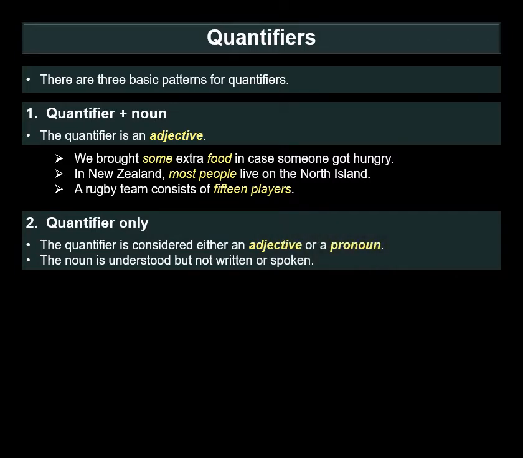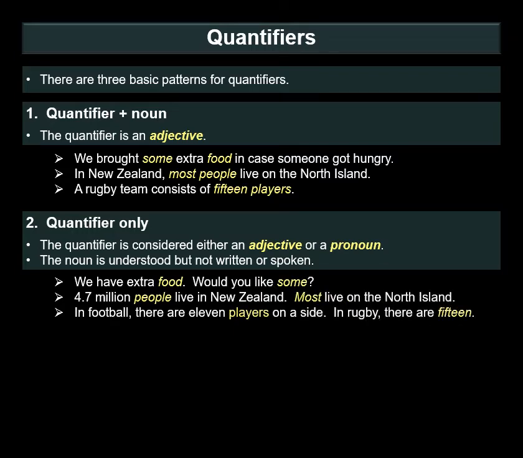The second pattern is quantifier only. The quantifier is considered either an adjective without the noun after it or a pronoun, whichever. It's not really important. The noun is understood but not written or spoken. For example, we have extra food.